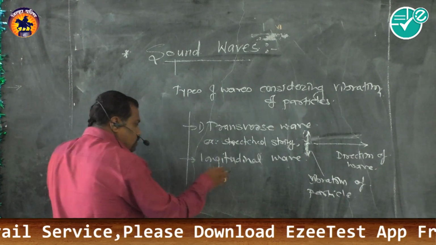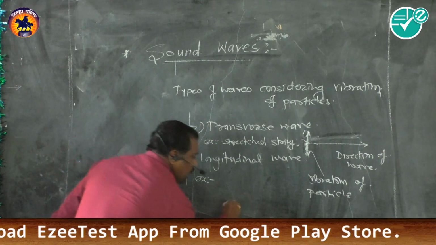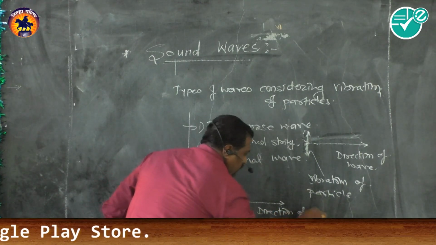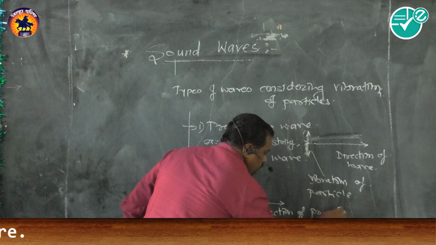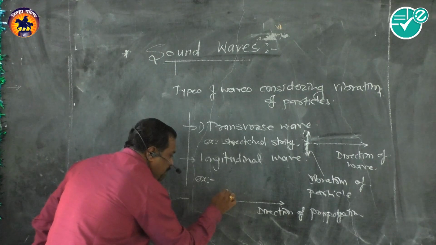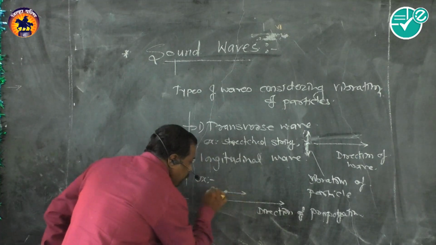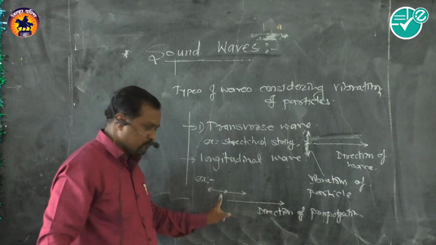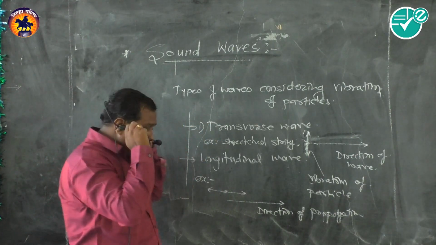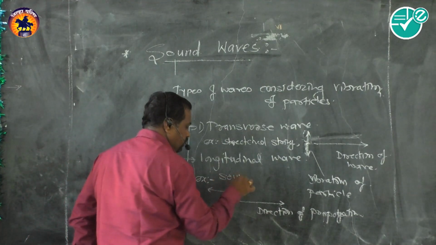Now, longitudinal waves. In a longitudinal wave, this is the direction of propagation, and the particles of the medium vibrate parallel to the direction of propagation. This is a single particle of the medium vibrating like this. The common example of longitudinal waves is sound waves.